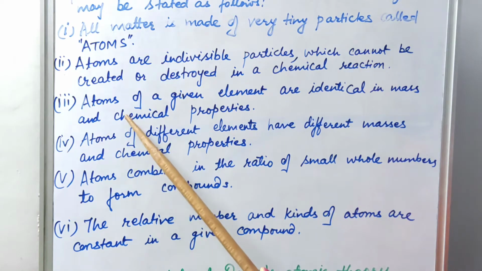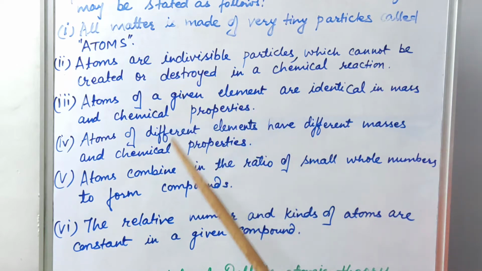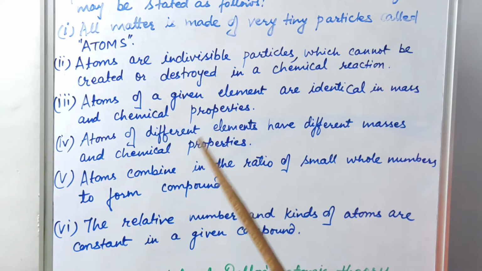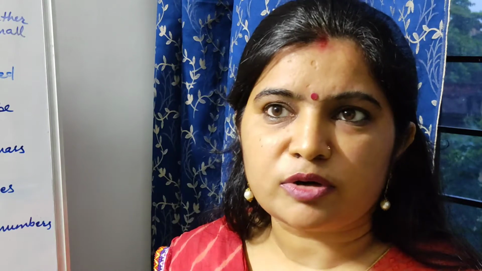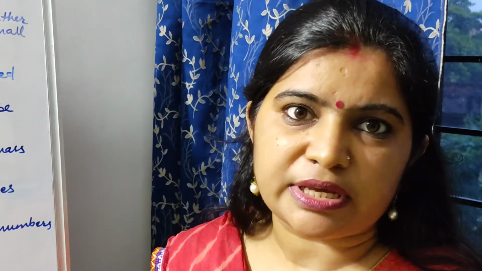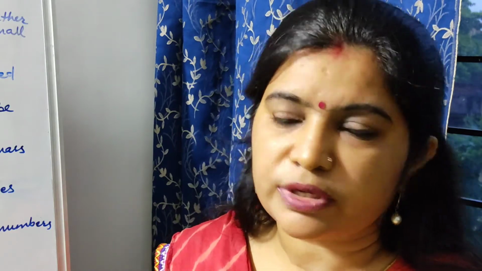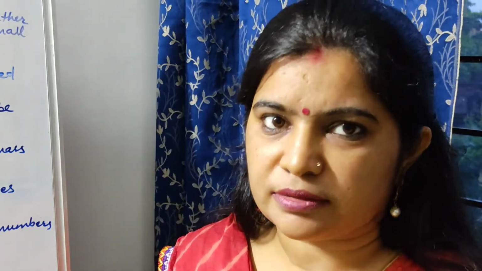The third statement is about a given element, whereas the fourth is about different elements, whose masses and chemical properties are different. Suppose I am talking about sodium or chlorine: both are different in their properties and their masses are also different. These two postulates state these things.